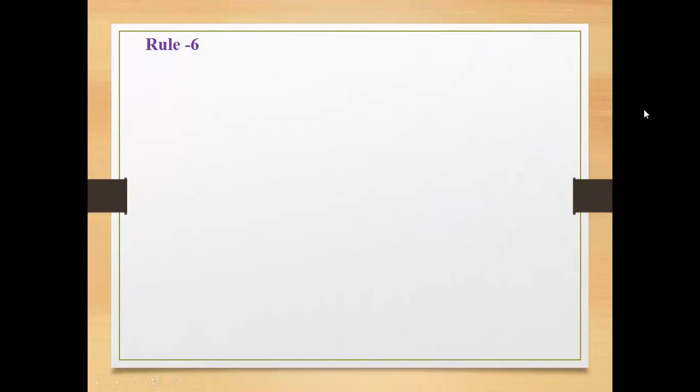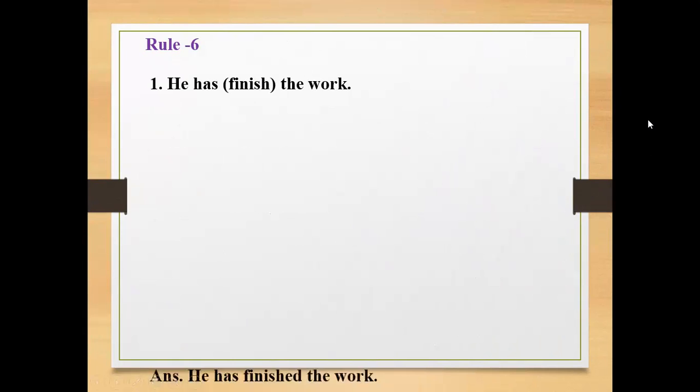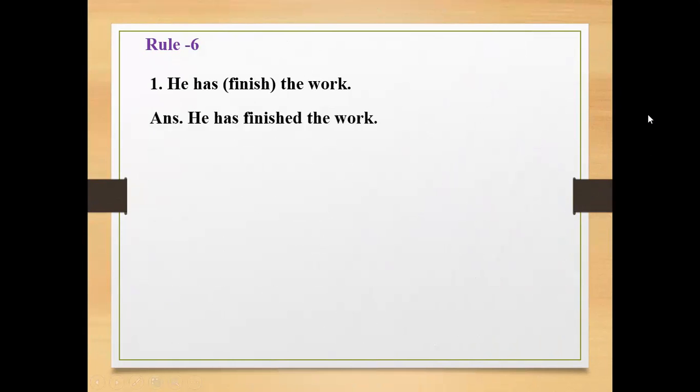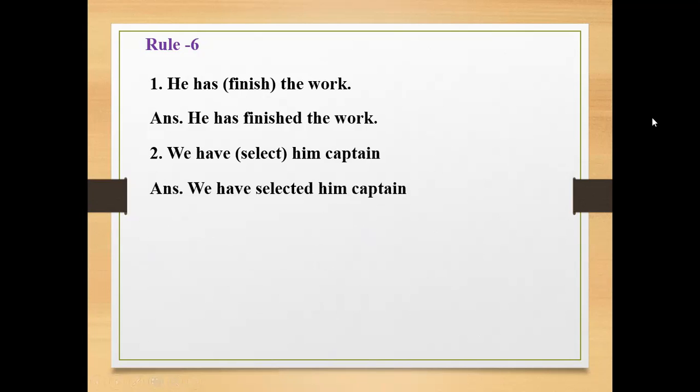Dear students, rule 6, he has finished the work. If there is have, has, or had, the sentence will be present perfect tense. The structure of present perfect tense is subject plus have or has plus past participle of verb then extension. So the answer will be he has finished the work. Number 2, we have selected him captain. The answer will be we have selected him captain.